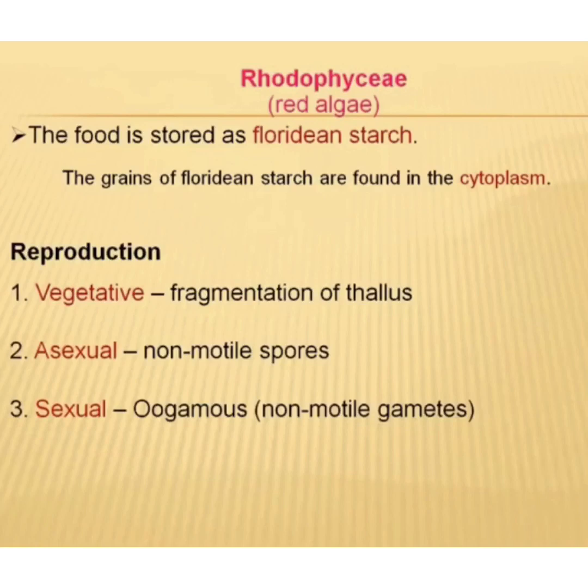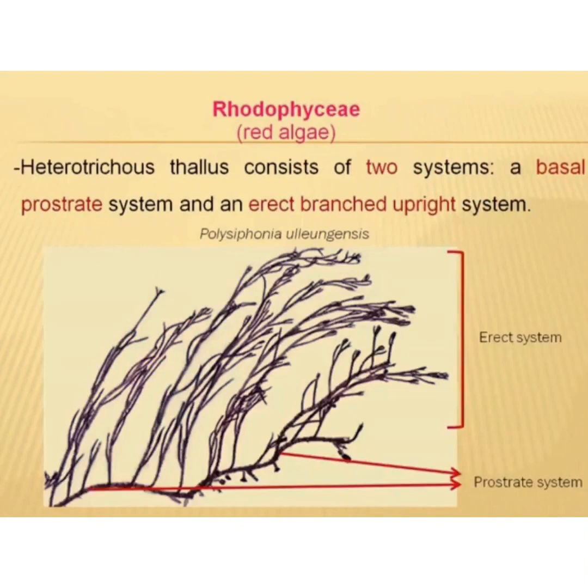Regarding reproduction, it also reproduces by three methods: vegetative, asexual, and sexual. Vegetative is by fragmentation, asexual by means of non-motile spores, and sexual by oogamy, that is, non-motile gametes. The Rhodophyceae heterotrichous thallus consists of two systems: a basal prostrate system and an erect branched upright system.